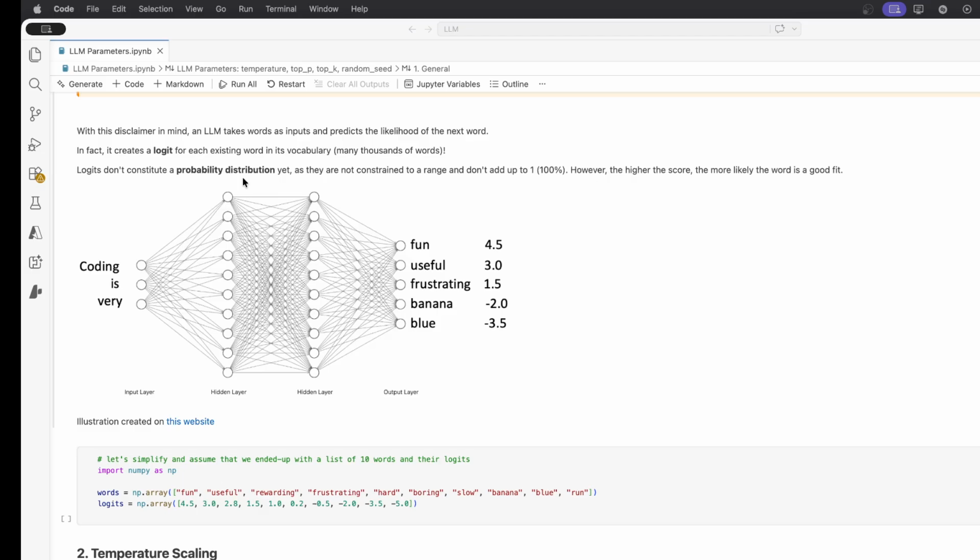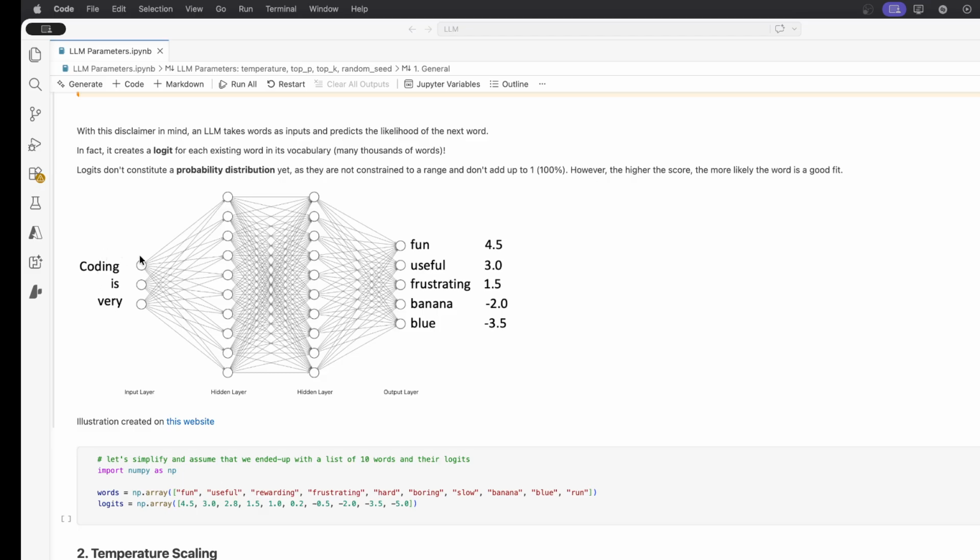They are not between 0 and 1, and the sum of all these logits is also not between 0 and 1. They don't add up to 100%. However, this is going to be one step in the process, as later we will convert these logits into a probability distribution. What is similar, however, to probabilities is that the higher the logit, the more fitting the word is to be the next one in the sentence.